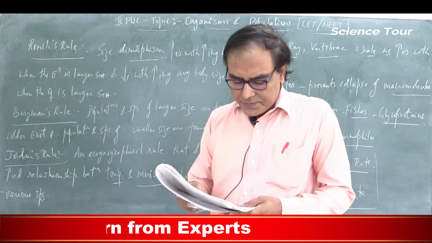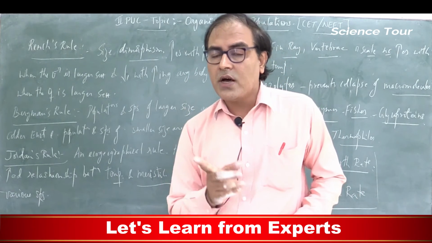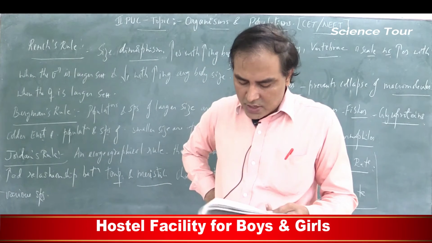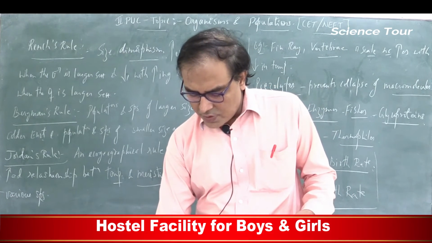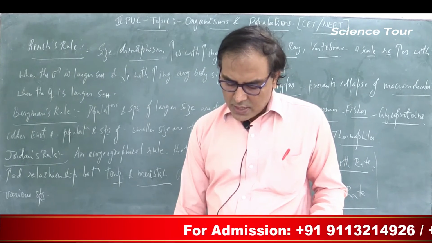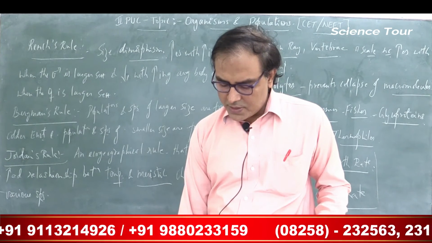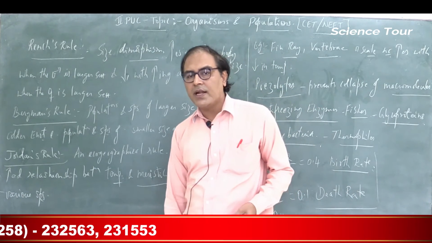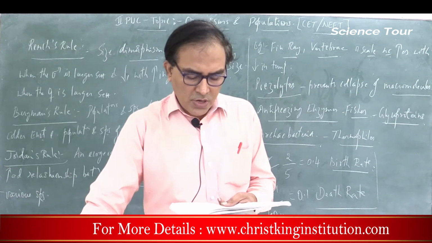Now see option C. Sex ratio is not a characteristic of a population. No. Sex ratio is also one of the characteristics of a population. So the incorrect statement is option C. Sex ratio is an important attribute of a population. An individual may be either a male or a female, but a population has a sex ratio. For example, 60% of the population are female and 40% are males.